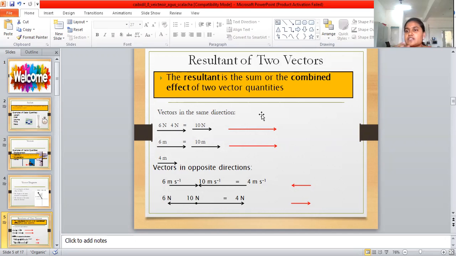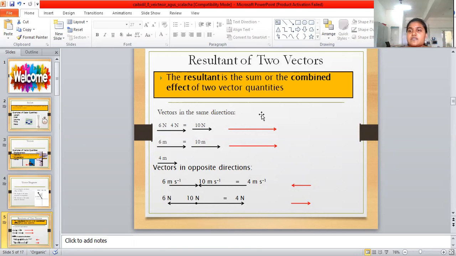Vectors can have two cases: traveling in the same direction, and in opposite directions. First, we take the same direction. So 6 newtons and 4 newtons, the force applied is the same direction. This is vector addition, so 6 plus 4 is equal to 10 newtons. Both 6 and 4 travel in the same direction, so the combined result is also in the same direction.